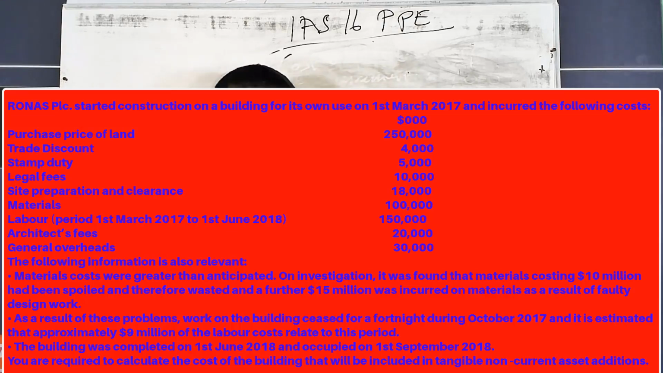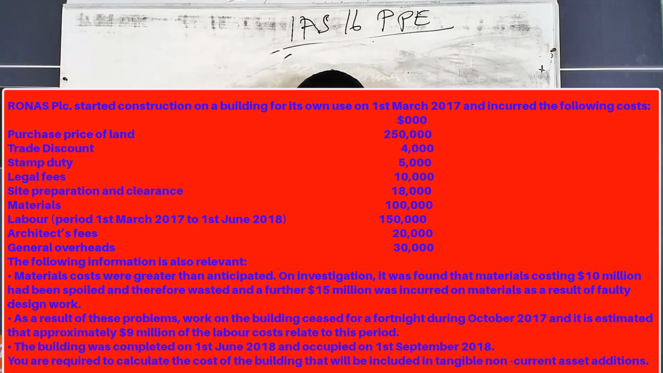They said material costs were greater than anticipated. So the material cost listed out there was greater than expected. And then on investigation, it was found that the materials costing 10 million had been spoiled and therefore wasted. And then a further 15 million was incurred on materials as a result of faulty design. So we have $25 million there being wasted or spoiled materials. So we will look at how we will treat them.